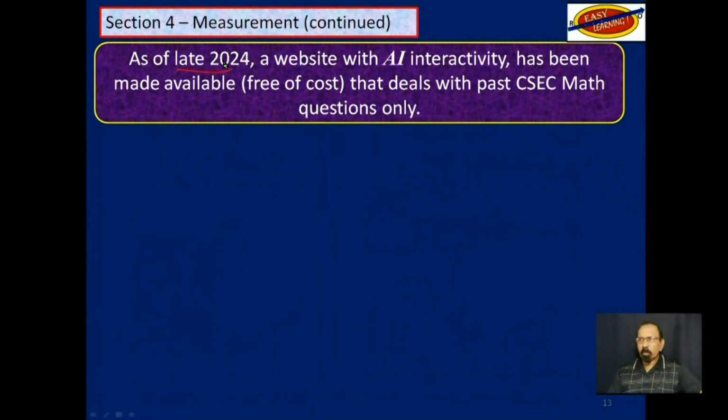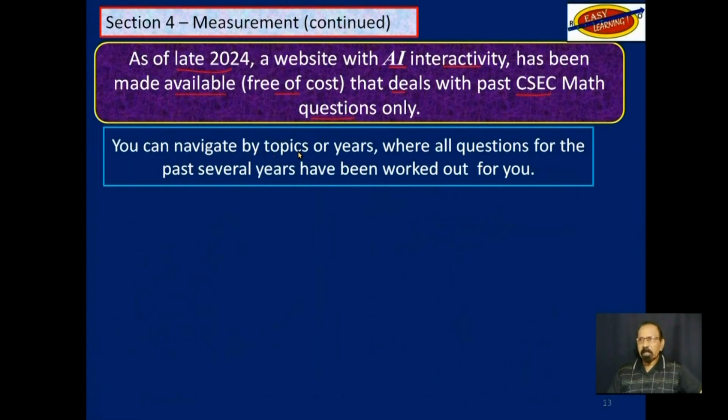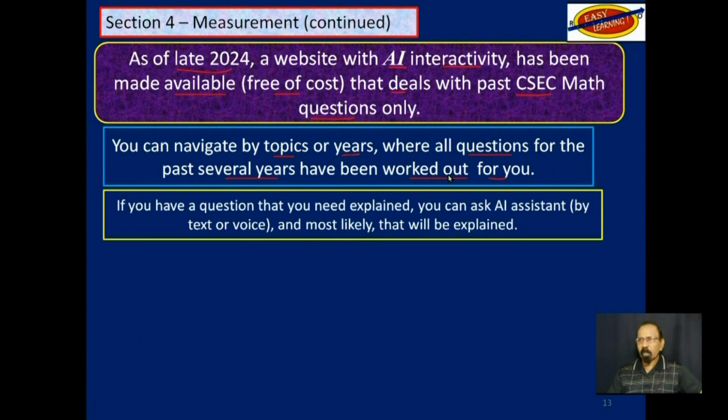As of late 2024, a website with AI interactivity has been made available free of cost that deals with past CSEC math questions only. You can navigate by topics or years where all questions for the past several years have been worked out for you.